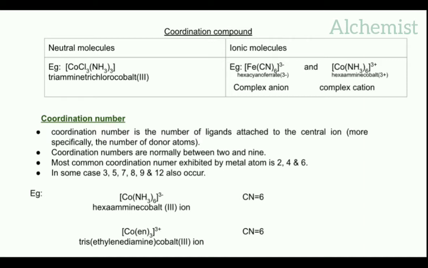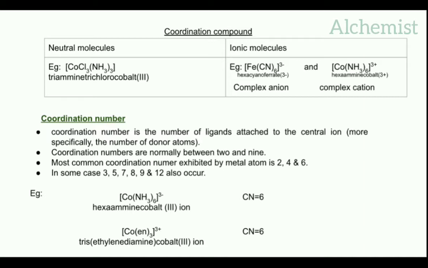That means ethylene diamine has 2 donor atoms. So the coordination number becomes 3 ligands multiplied with the number of donor atoms, that is 2, we get coordination number 6. It is very important.